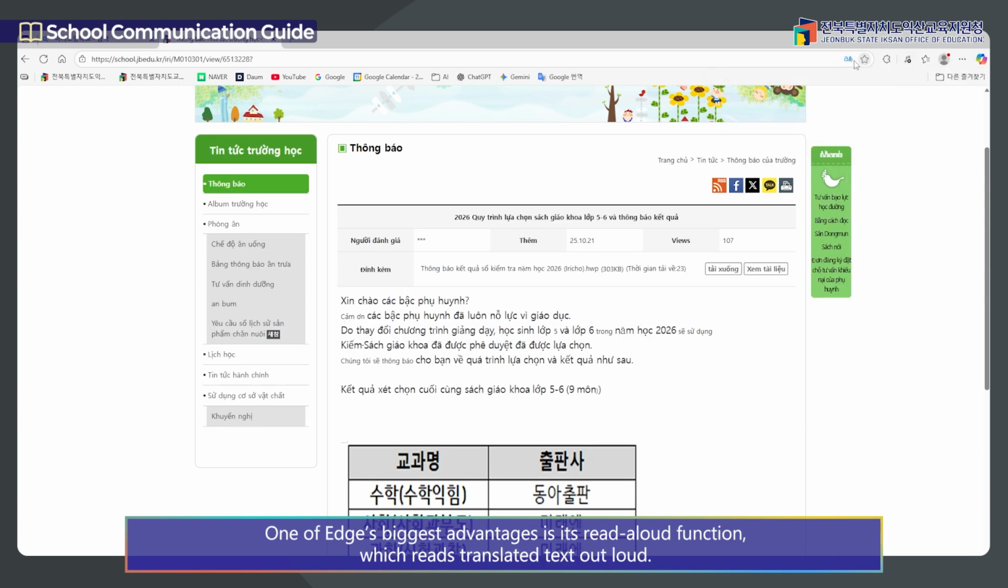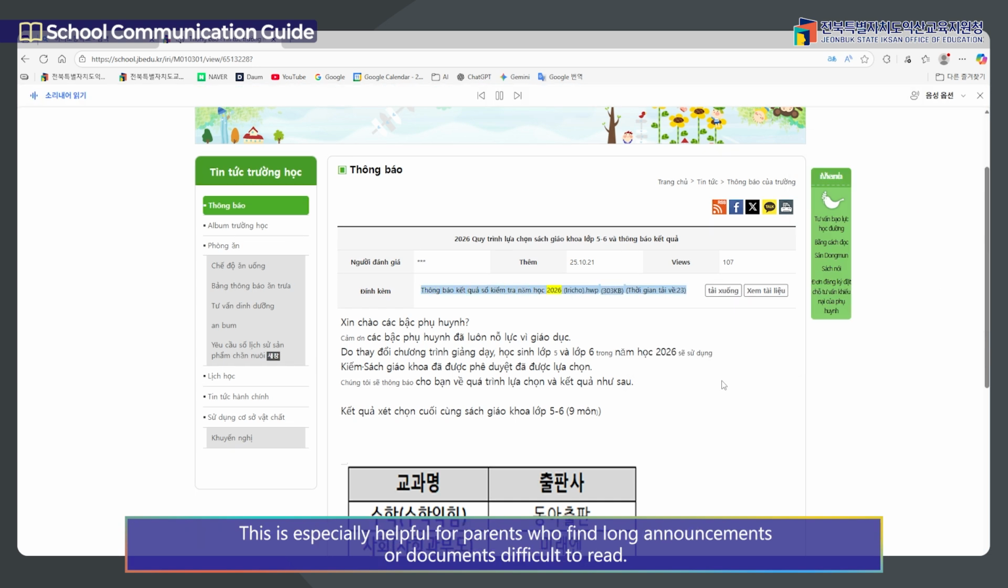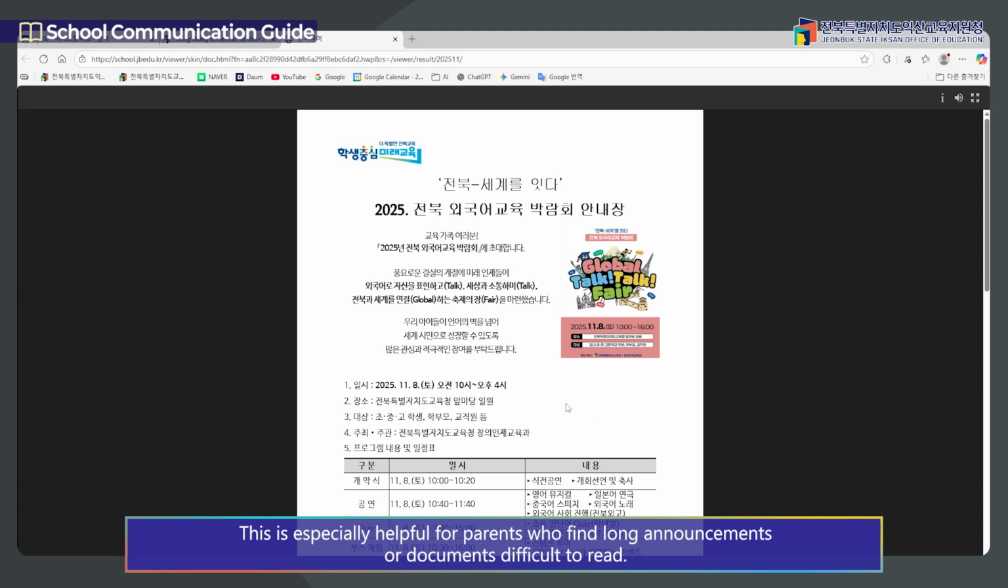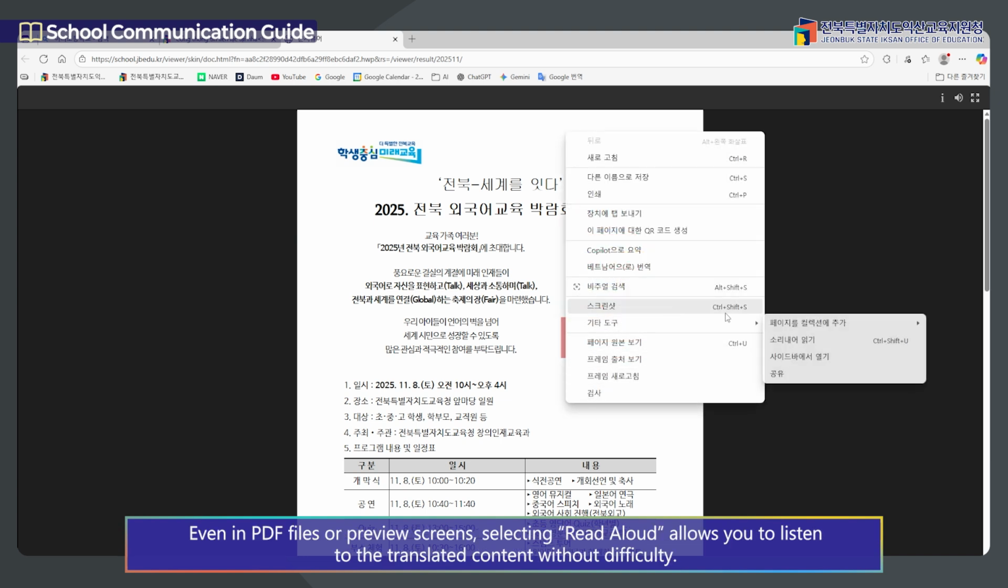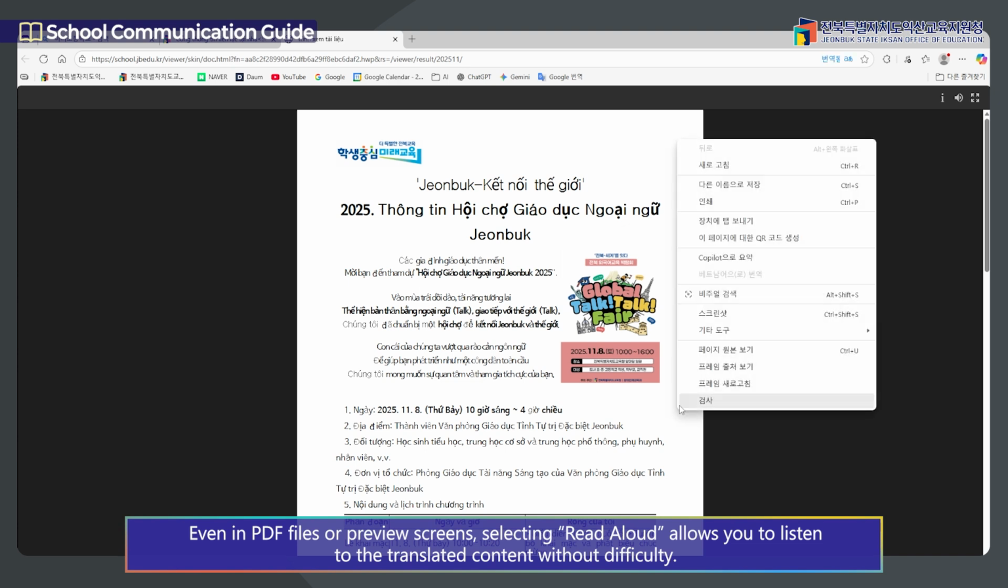One of Edge's biggest advantages is its Read Aloud function, which reads translated text out loud. Tap the three dots at the top right and select Read Aloud to hear the on-screen text spoken in the language you selected. This is especially helpful for parents who find long announcements or documents difficult to read. Even in PDF files or preview screens, selecting Read Aloud allows you to listen to the translated content without difficulty.